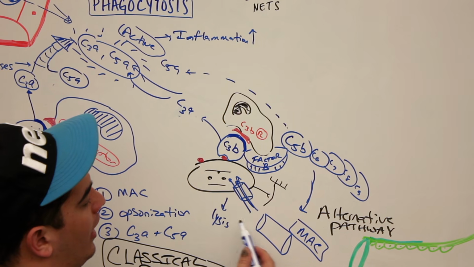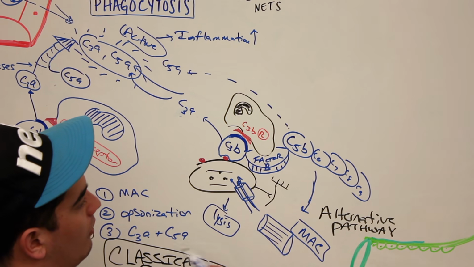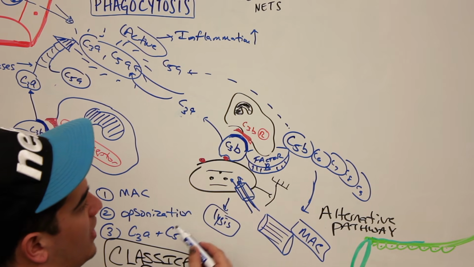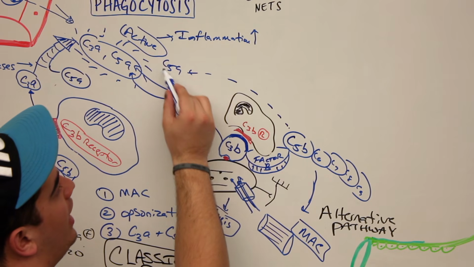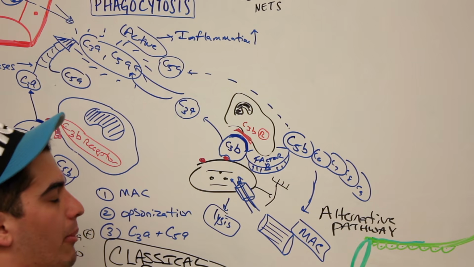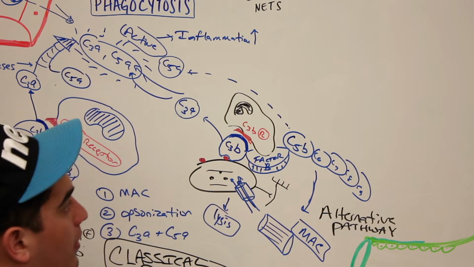All right, anyway, what's the overall effect? The alternative pathway can initiate lysis through the membrane attack complex, or it can act through opsonization, which enhances phagocytosis, and at the same time it can release C3a and C5a, which will be acted on by proteases to enhance inflammation. That's the alternative pathway.